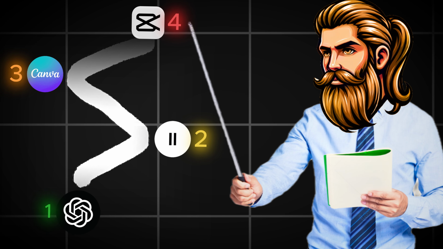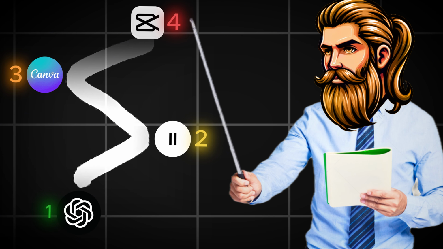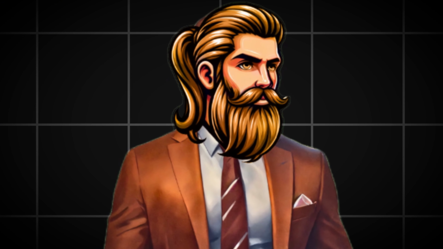First, I will need ChatGPT to get the combo. Second, I will need ElevenLabs to create an AI voice as I do. Third, I will need the free Canva to merge everything. Fourth, I will need CapCut for the final touches. And all the tools used, I will put their links in the description, and with these 4 steps, you will have created your first video. And believe me, it will take you no more than an hour.